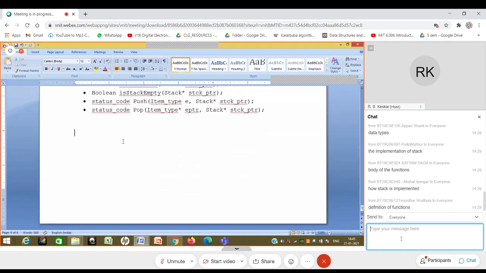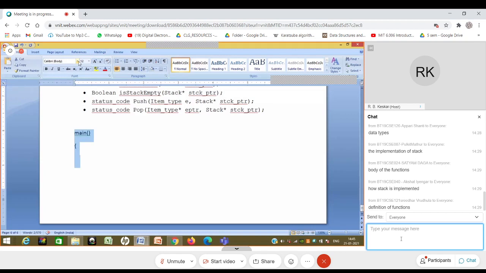The simplest application of stack that we could say is, let's say, reversal of a string. Let's say I have a main function, and let me define a string.